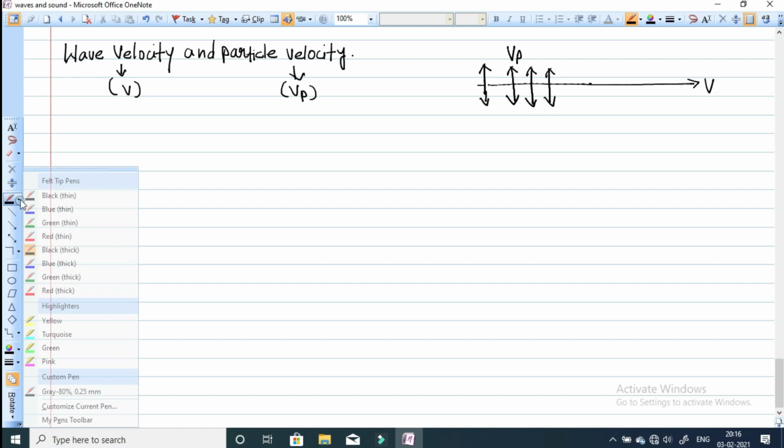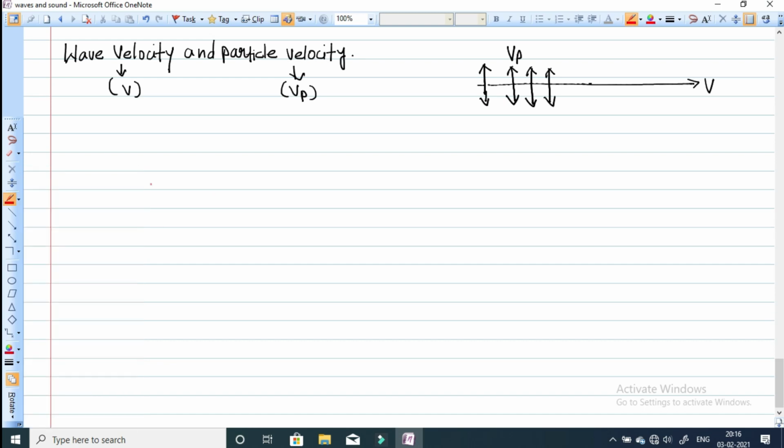A transverse wave we can take, or a wave represented by a sine wave. A simple harmonic plane wave we can take. So this is your wave, you can see it there. The wave is traveling like this with some velocity v.